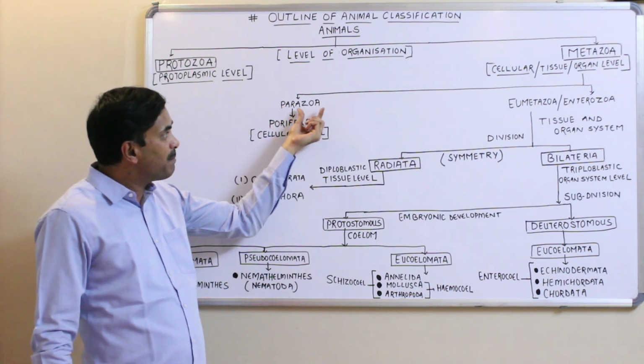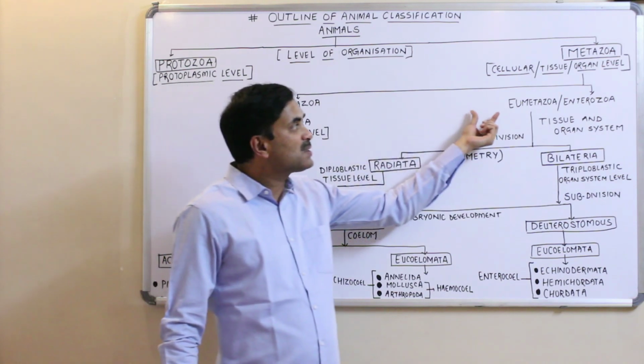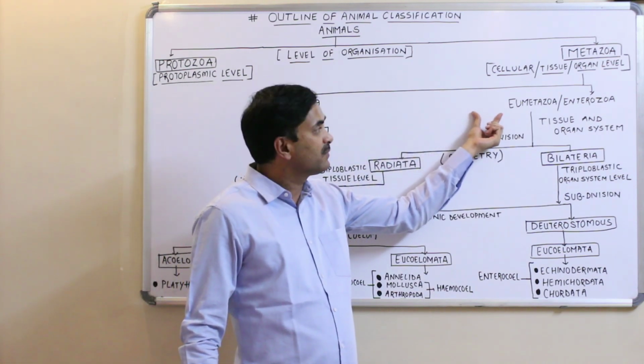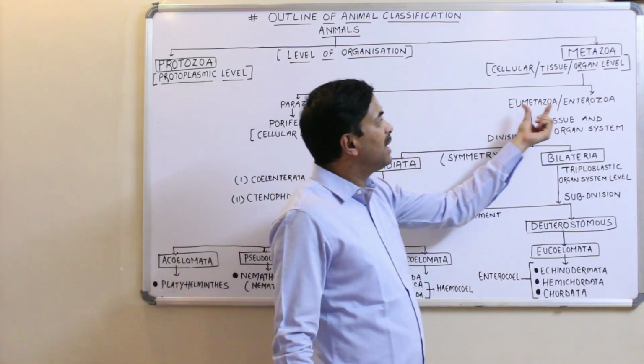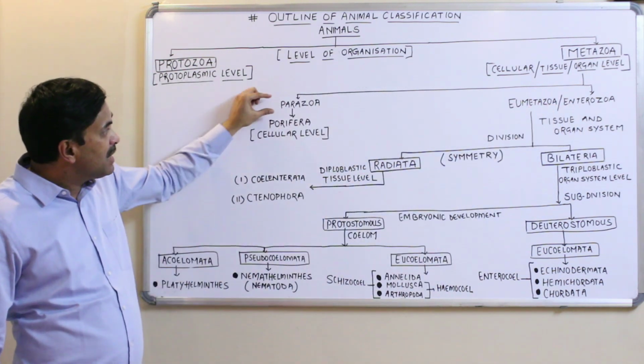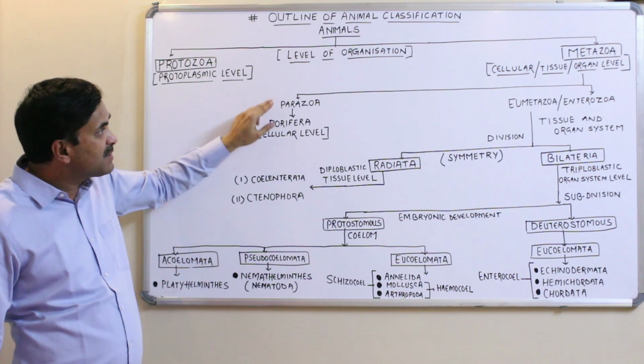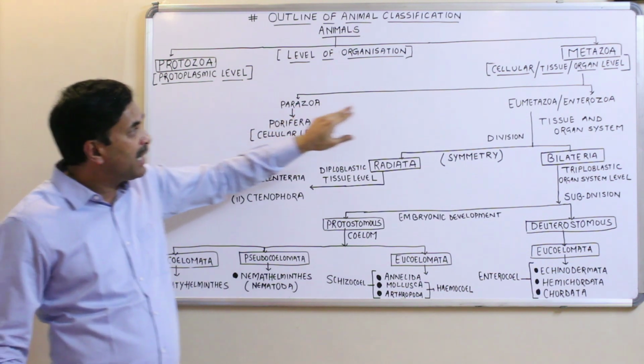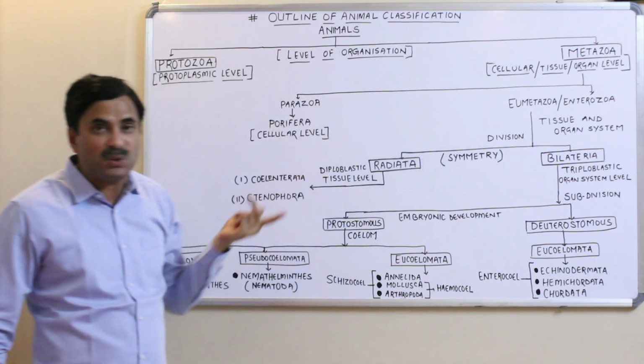One is known as the parazoa and another is known as the eumetazoa. Okay, eumetazoa are also called enterozoa. Right? Now, what is the chief difference between the parazoa and the eumetazoa or the metazoans?